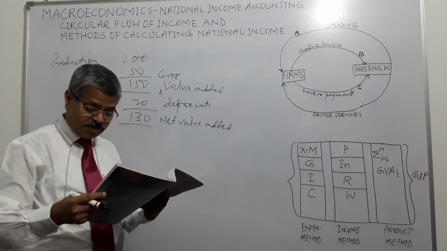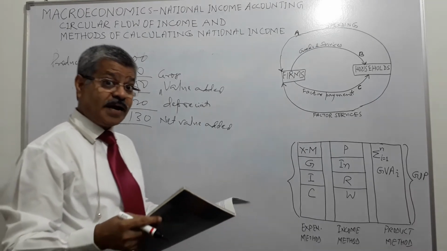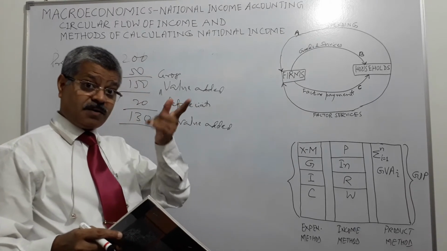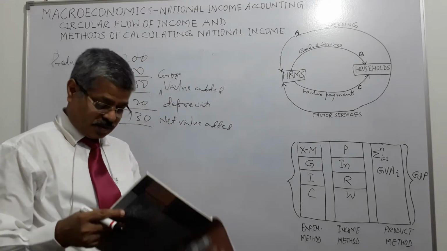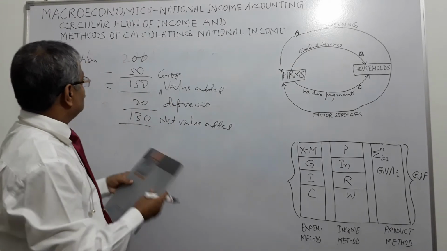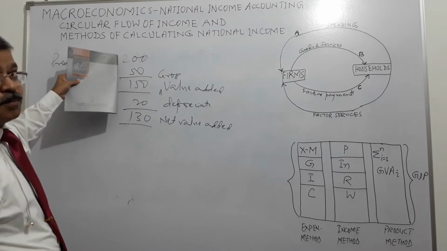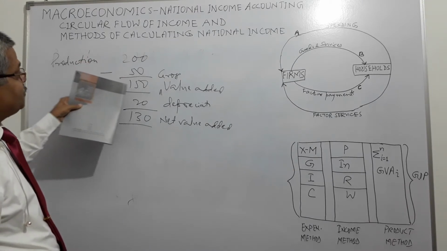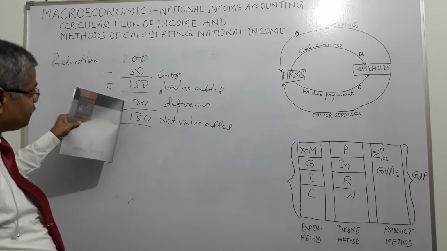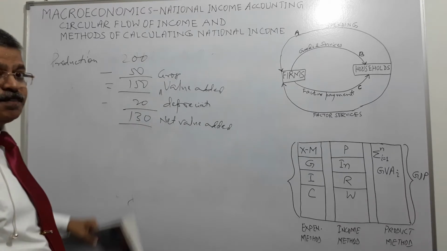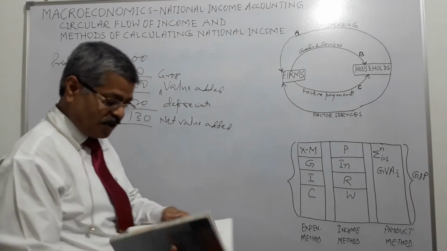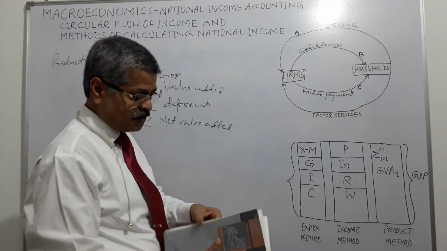So net contribution made by a firm is value added. Net contribution made by the firm, right? So if I purchase raw material for 50 rupees, produce, and sell for 200 rupees, 150 is the gross value added. If I subtract depreciation, then I get to net value added, right? So what happens?